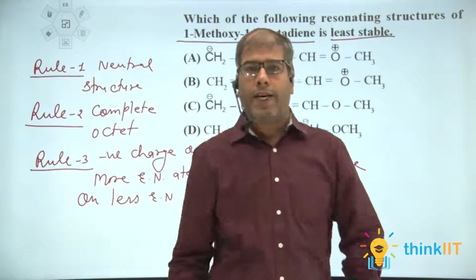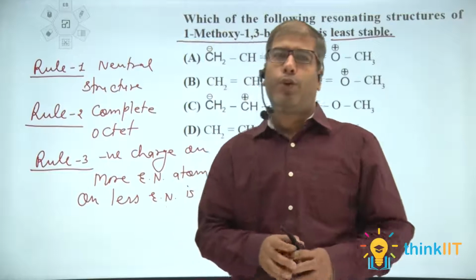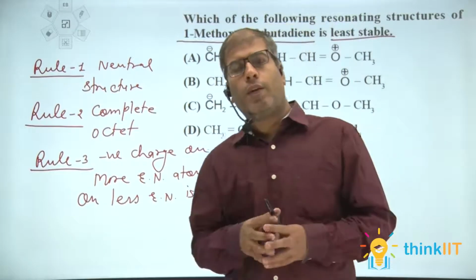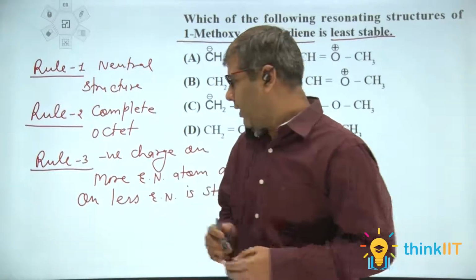This rule states that a negative charge on a more electronegative atom and a positive charge on a less electronegative atom is more stable compared to other structures.